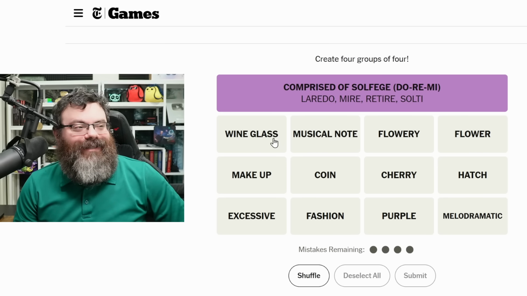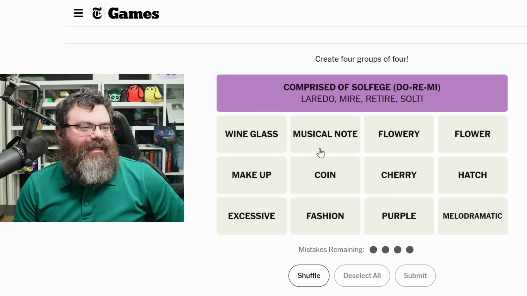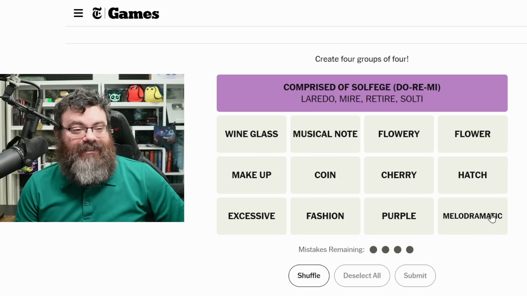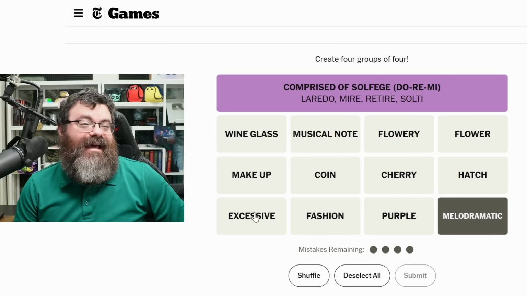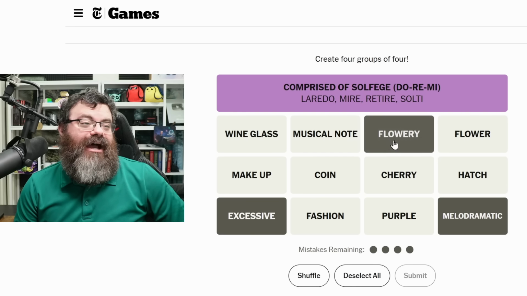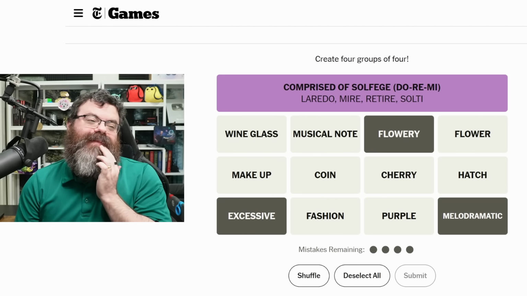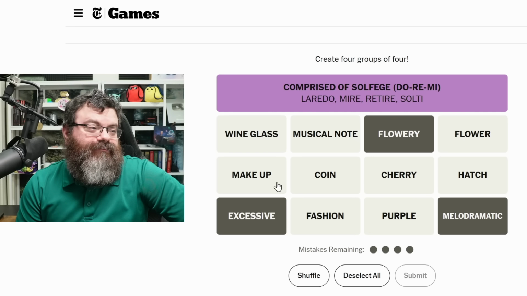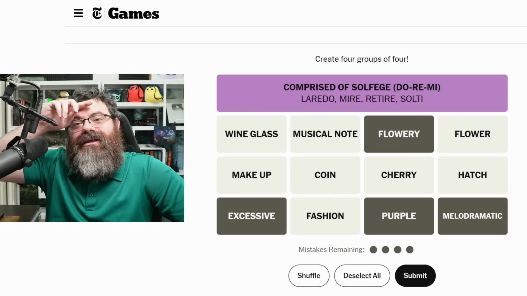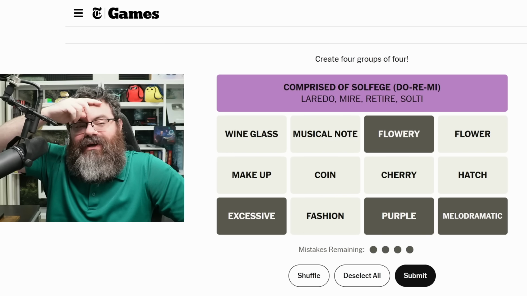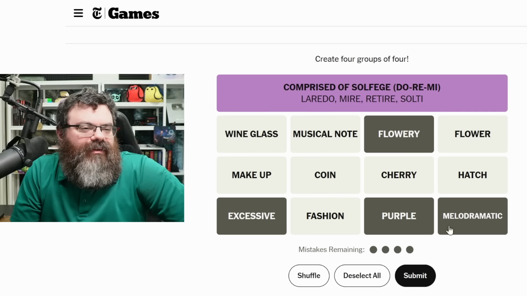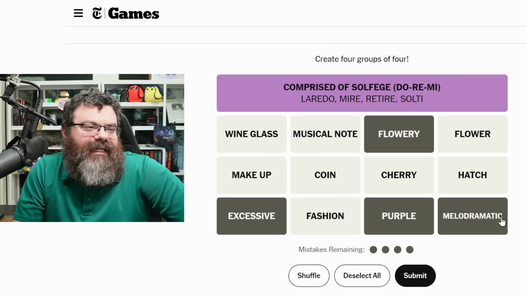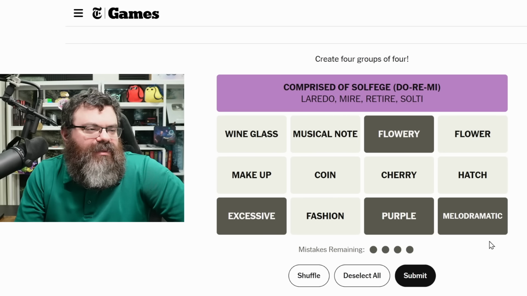So what's next? I haven't really looked at anything else. Wine glass, musical note, melodramatic is interesting. Melodramatic and excessive, maybe flowery. Like we're describing. I don't know. Yeah, flowery language, right? Maybe. Purple. I think purple prose is a thing. The only reason I know that is I think they did that in Connections a while ago. Purple. So these are like prose that's over the top, maybe. Let's try it.